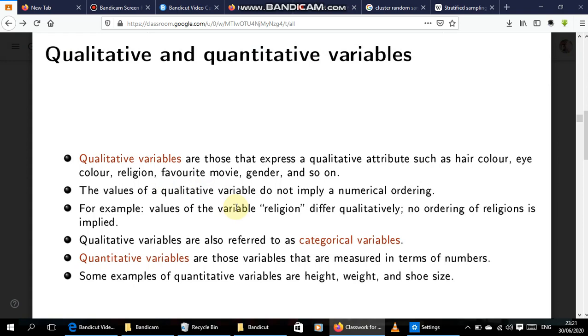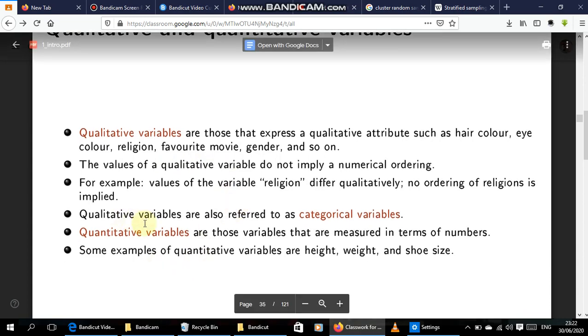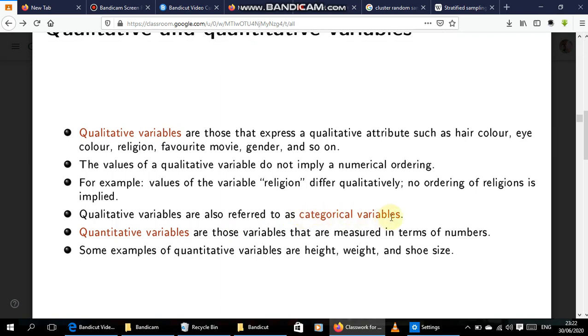Okay, for example, values of the religion variable differ qualitatively. No ordering of religions is implied, right? So we say qualitative variables are also referred to as categorical variables. So where you see categorical or qualitative, they are the same. I said qualitative is categories, so saying categorical variables is just normal.